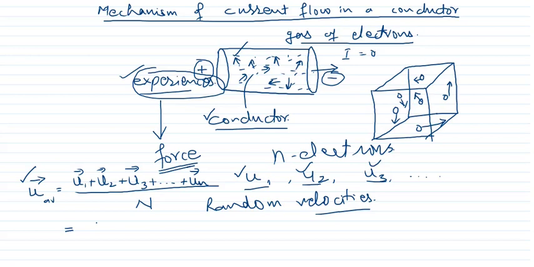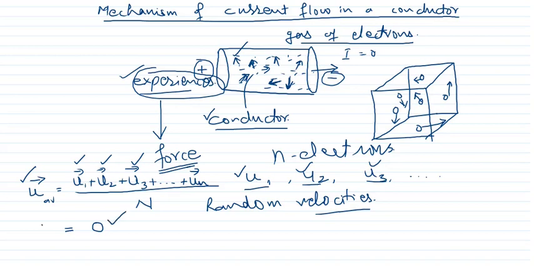It will become 0, because we are adding vectorially, and if one direction is along, let us say north, then some other must be towards the south. If one is towards the east, then another must be towards the west. And therefore if we add them all together vectorially, as these are all in random directions, their average comes out to be 0.